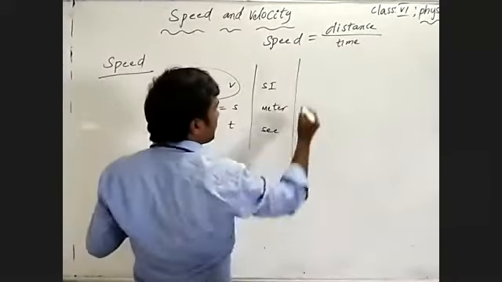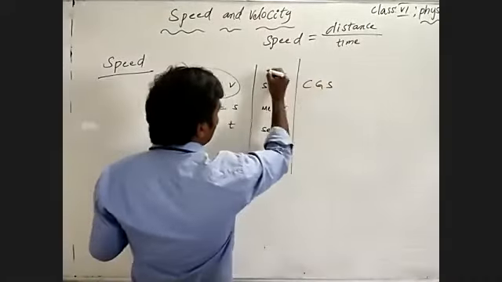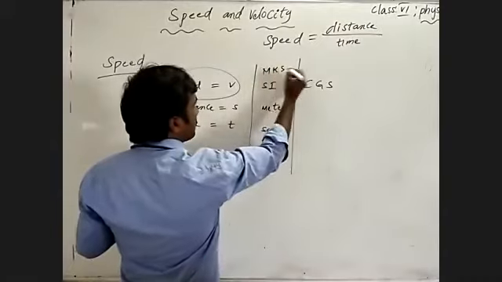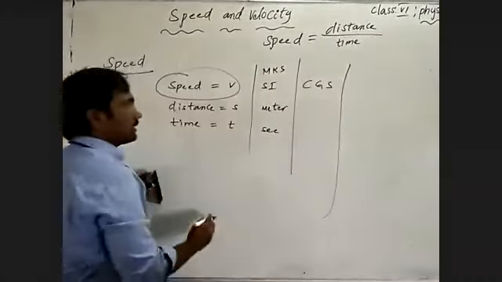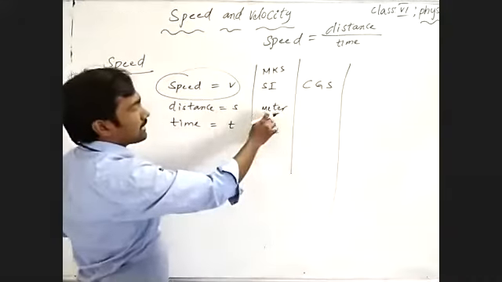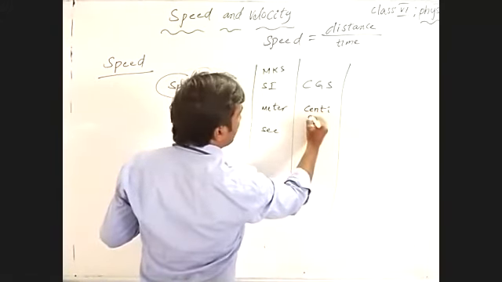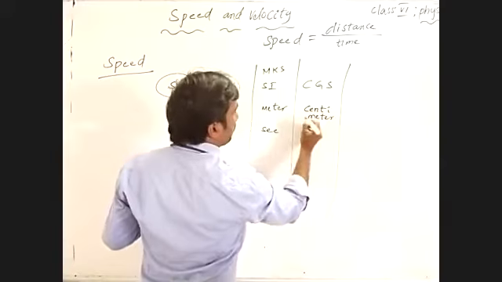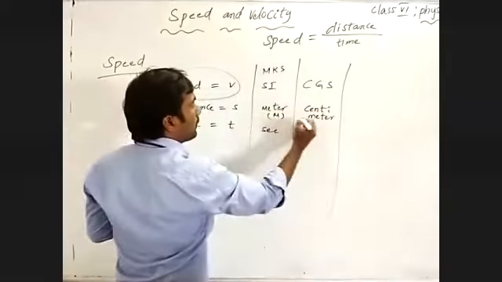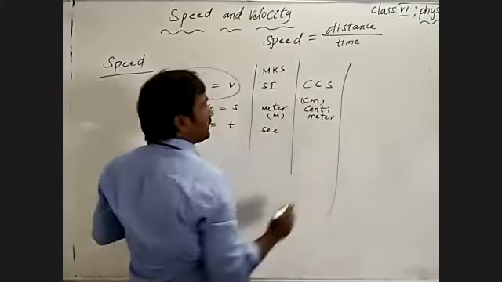In the CGS system, distance is measured in centimeters. Meter you can show as m and centimeter as cm.